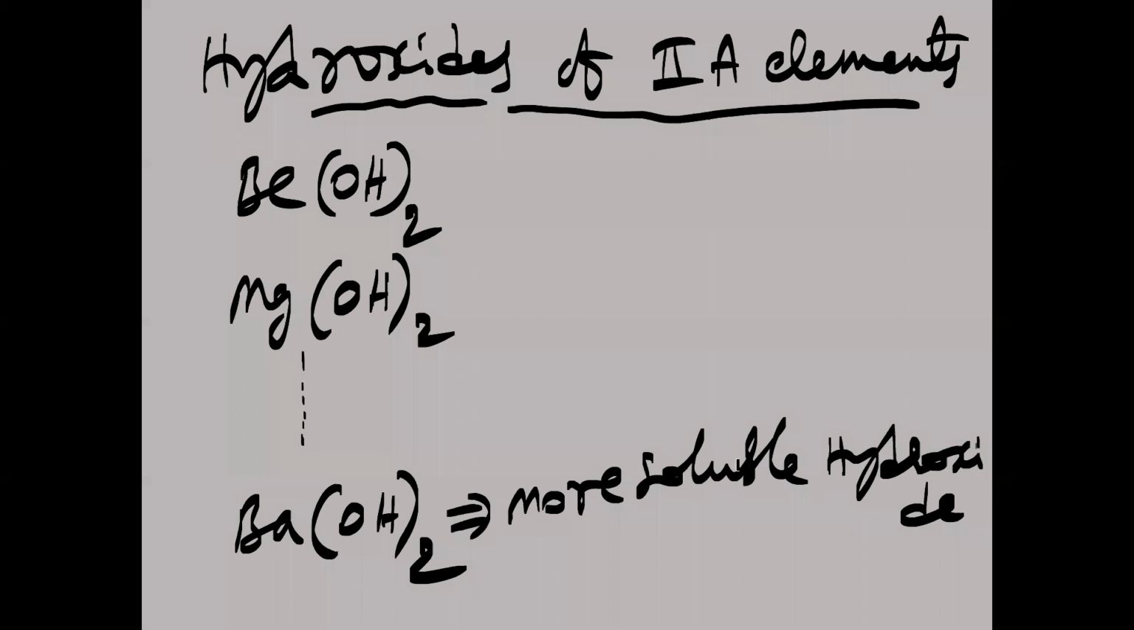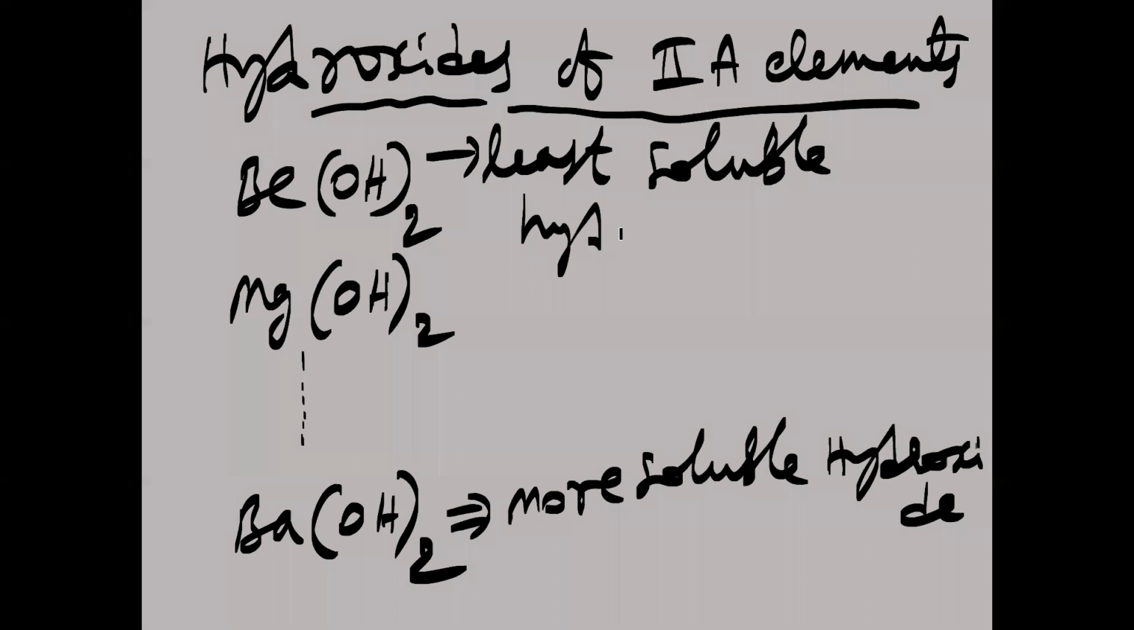Again, why is it more soluble here and less soluble there? Which is the least soluble hydroxide here? Beryllium hydroxide is the least soluble hydroxide among the hydroxides of the second group. And which is the most soluble hydroxide of the second group? Barium hydroxide.